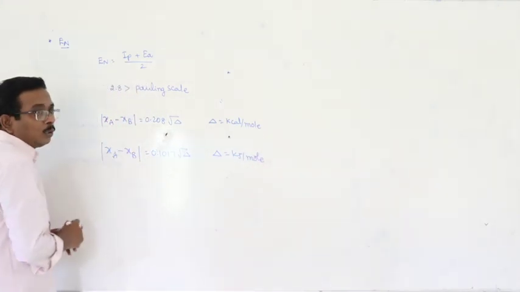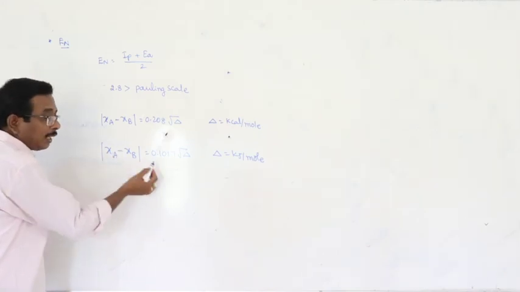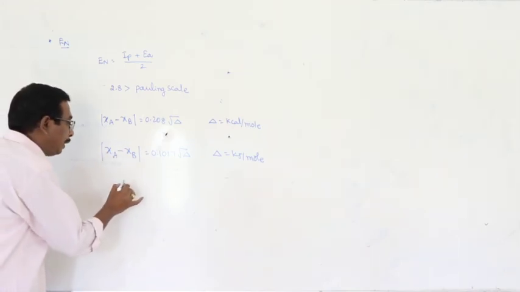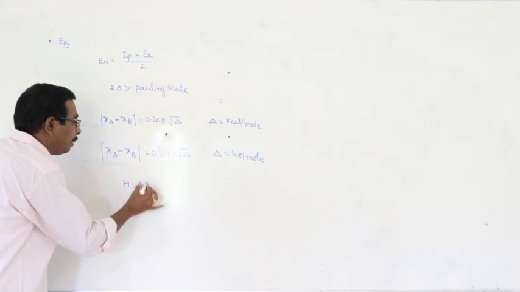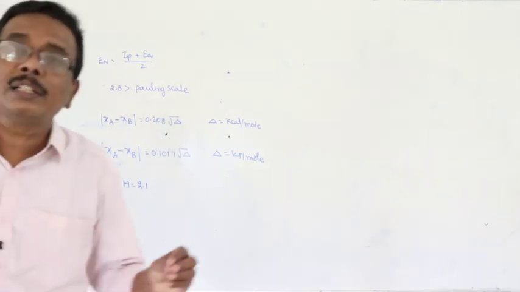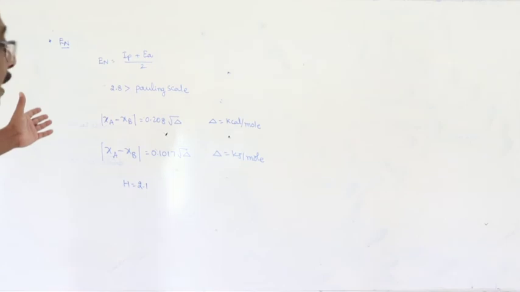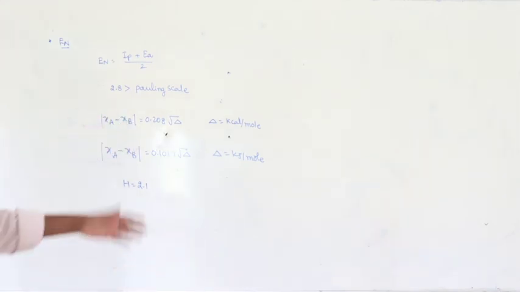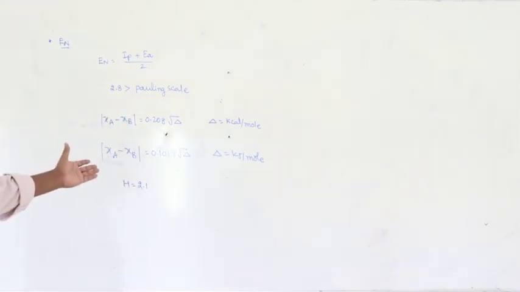But in these two, one of the two elements, either A or B, should be taken as the hydrogen element, its electronegativity 2.1. Very, very important bit. Which one of the following elements is taken as the standard to calculate the electronegativities of the elements present in the periodic table? Hydrogen, its electronegativity 2.1.